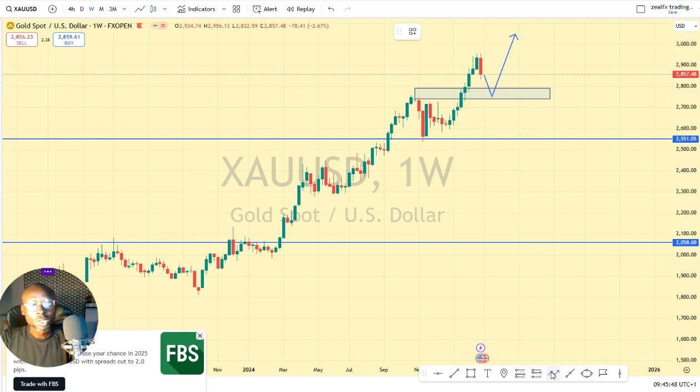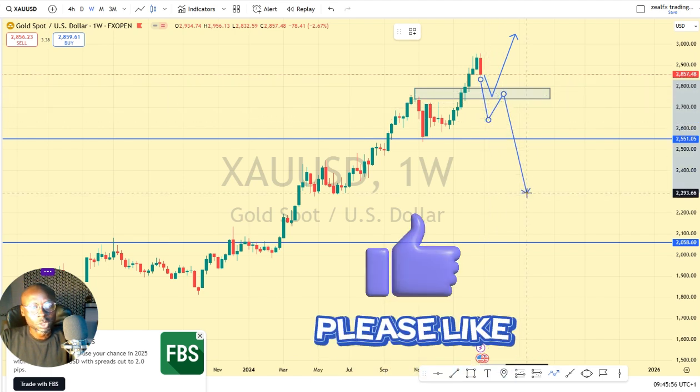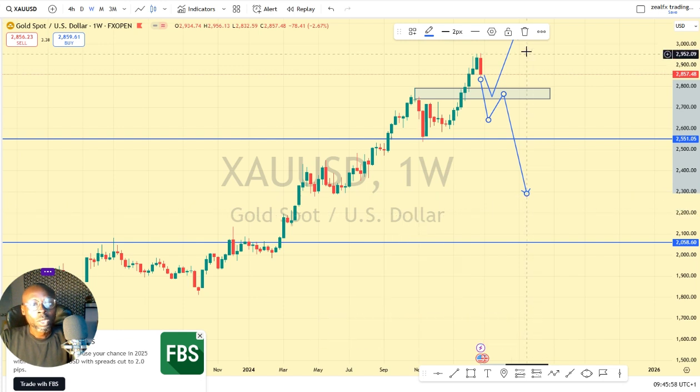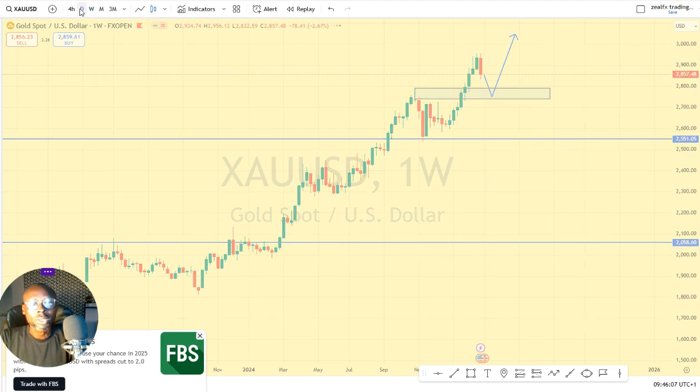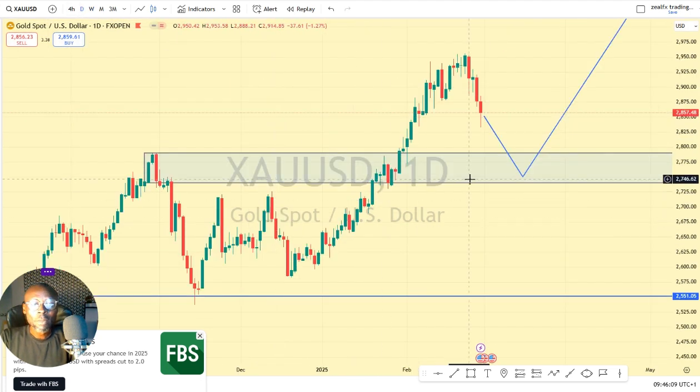Then in our second scenario, once price breaks below this level, we expect price to do a retest, then we look out for selling opportunity for Gold USD. So Gold USD still remains in uptrend, but we expect price to test this zone this week before we look at our buying opportunity. So let's look at the daily chart of the Gold USD. You can see on my daily chart of the Gold USD, we have a very clear reversal pattern already. You can see that price has closed below this higher low.